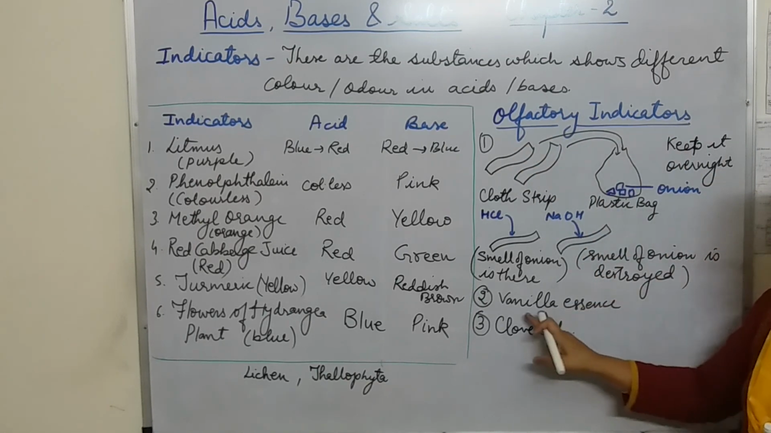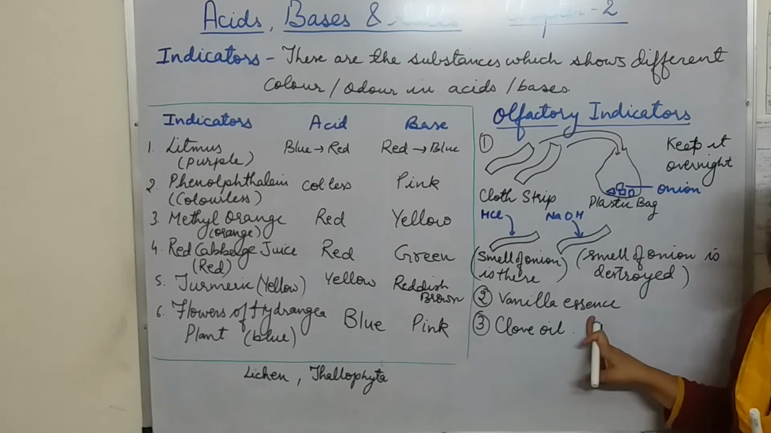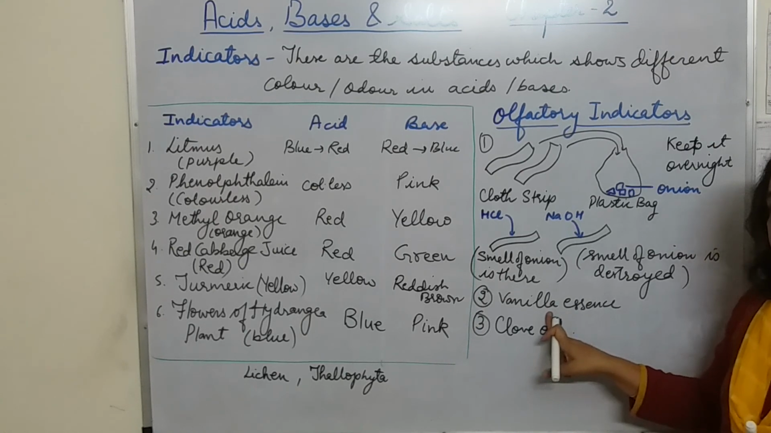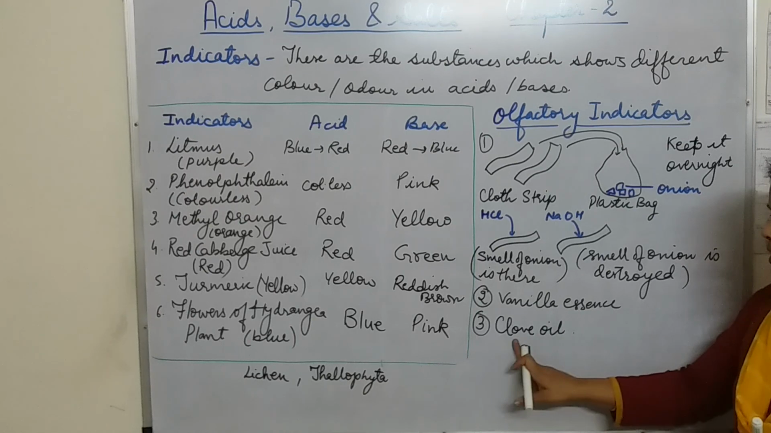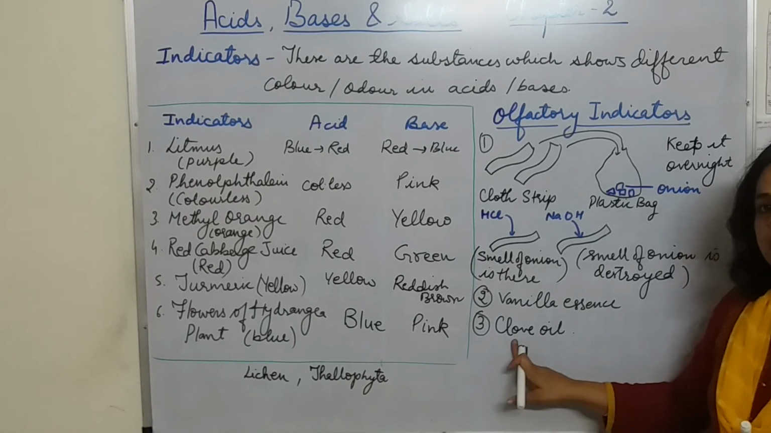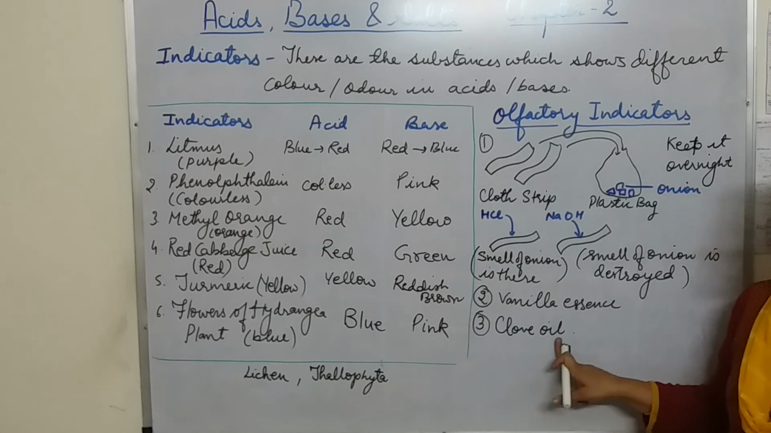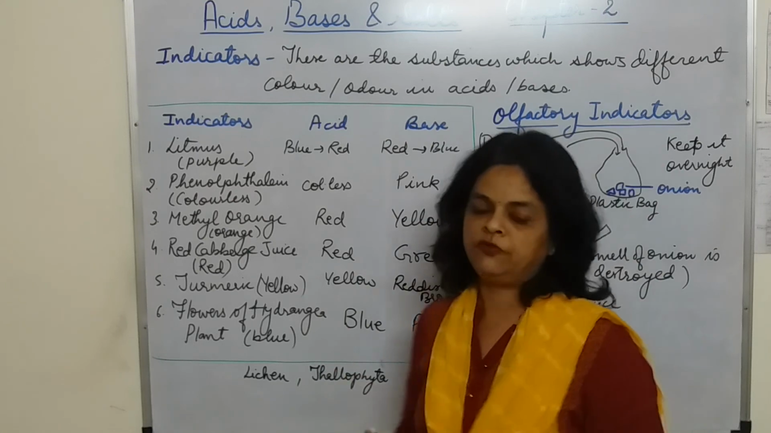In a similar manner, vanilla essence can also be termed an olfactory indicator because it retains its fragrance in acids, but its fragrance is suppressed in case of bases. Similarly, the third one, clove oil, is also used as an olfactory indicator. It also gives different smells in acid and bases. So here we have discussed different types of indicators.